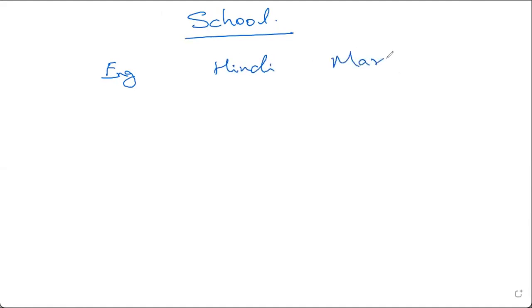Suppose there is a school that we are in. Now, in that school, there is an English medium, there is a Hindi medium, there is a Marathi medium. We will not see what is happening in the Hindi medium and Marathi medium.